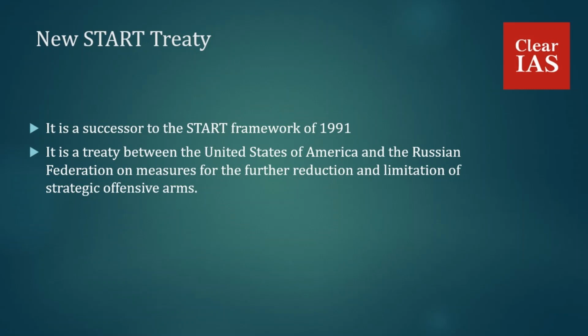And the New START Treaty also suffered from verification inadequacies, and the US intended to establish a new arms control regime which would include China. So this is also a treaty which often comes in the news. So that is about the three treaties. You may please study about this. It is a very important prelims as well as mains topic.